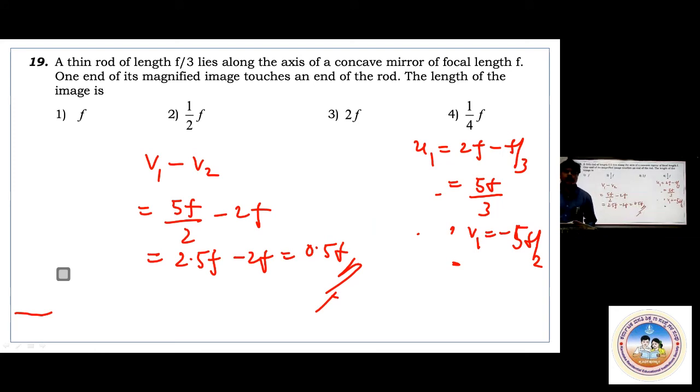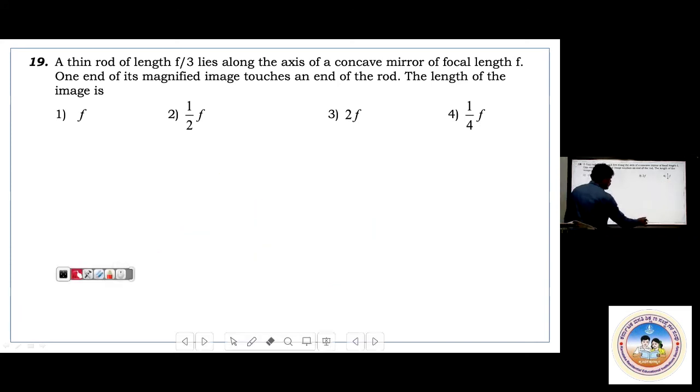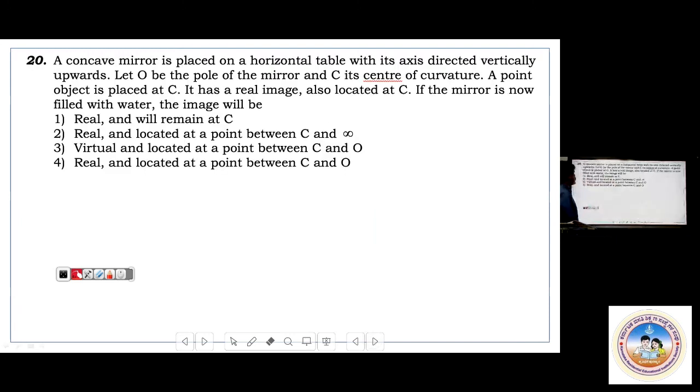Okay, so now just one more question. We'll stop here, and in the next class we'll talk about refraction. That is still more interesting. So just one more question, we'll complete. Just observe this. Just one question. So this is the 20th. Observe this.